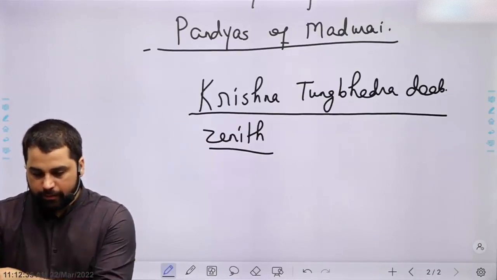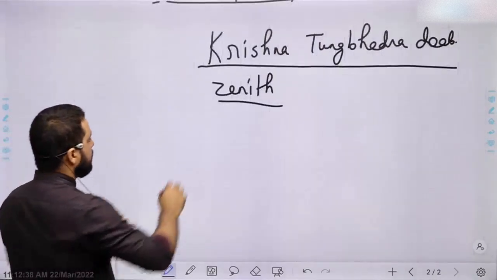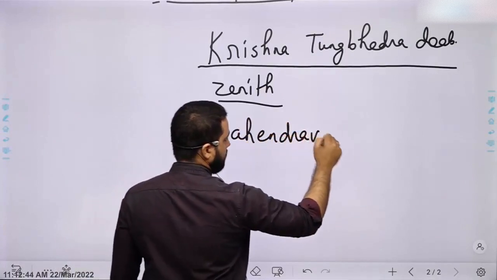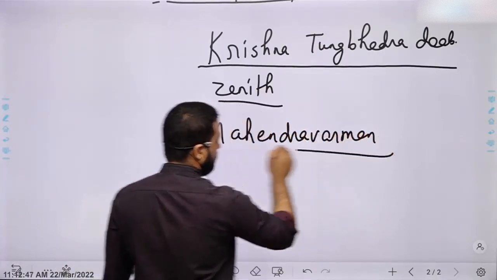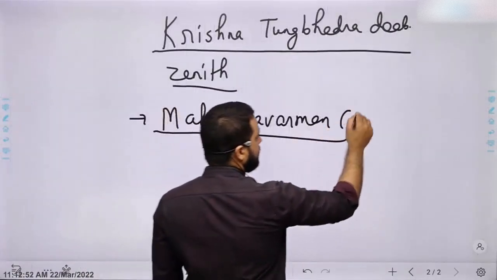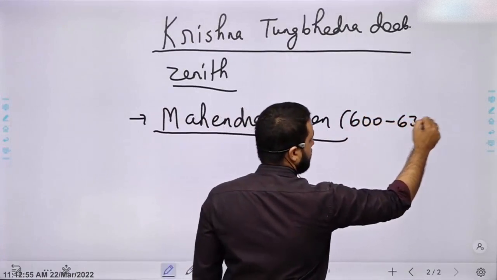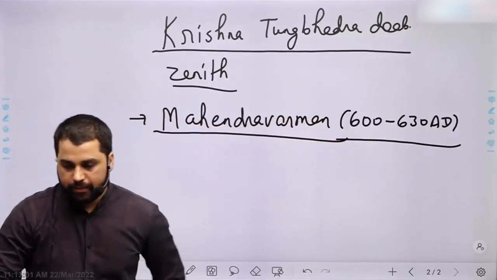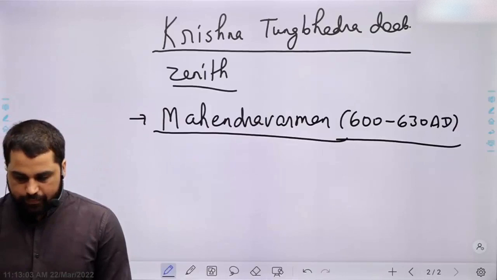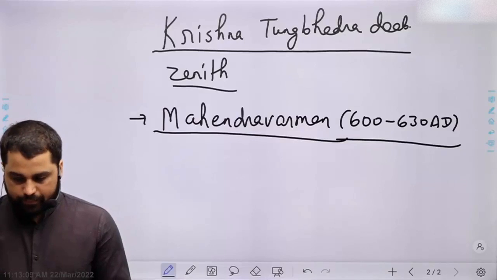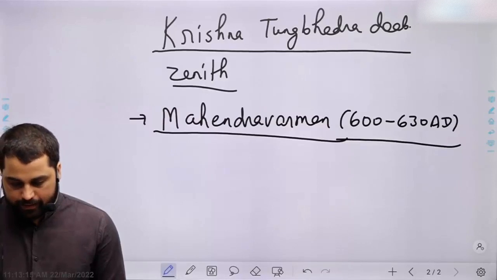Write on next bullet point. Mahendravarman, he ruled from about 600 to 630 AD. He was one of the great kings who introduced rock-cut temple architecture.